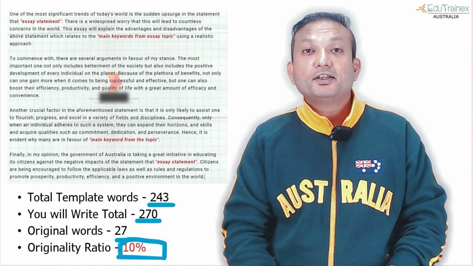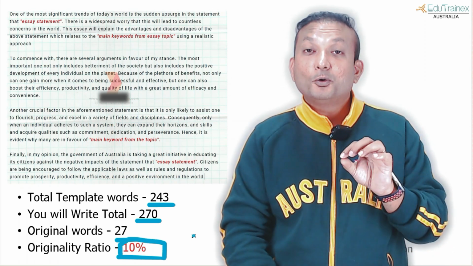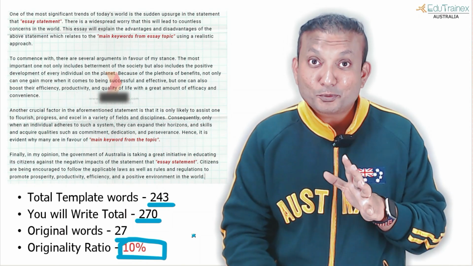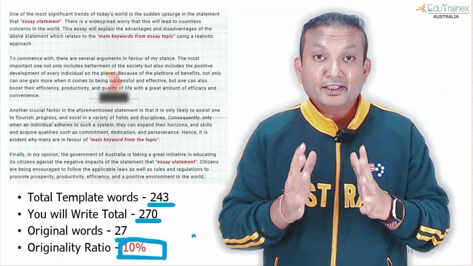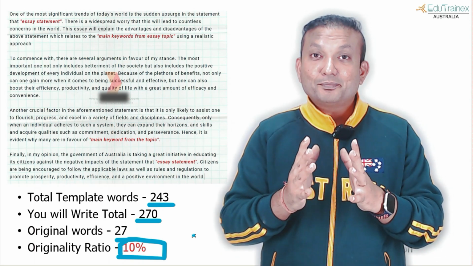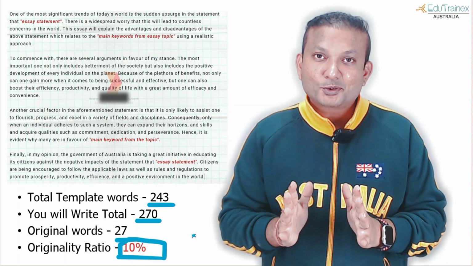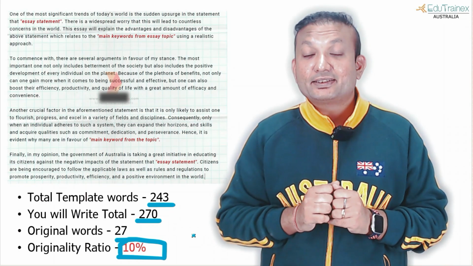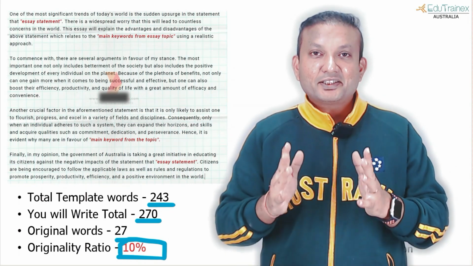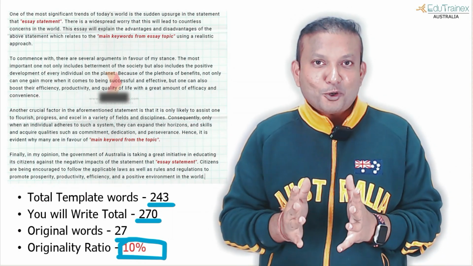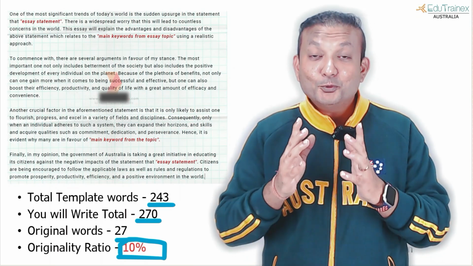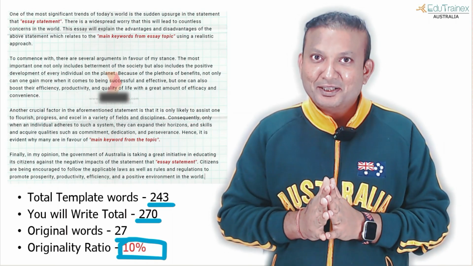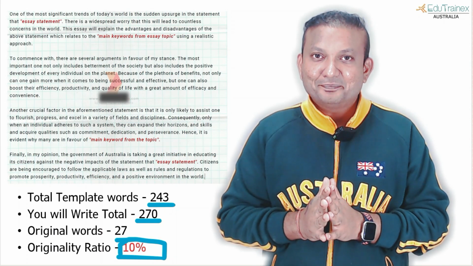So in this case, if you use this template, your originality ratio is less than 10% or just around 10%, which is the danger zone. And if you use such templates, then no one can stop you from getting low scores in writing, especially write essay. So these are the templates that you should avoid at all costs, and I will shortly show you one template that works, and even how you can write your own template. That is also coming up.